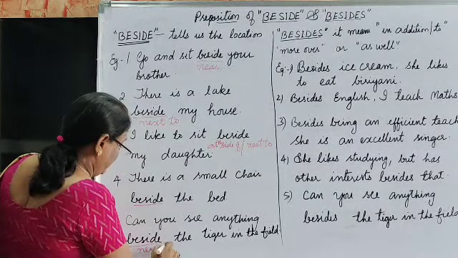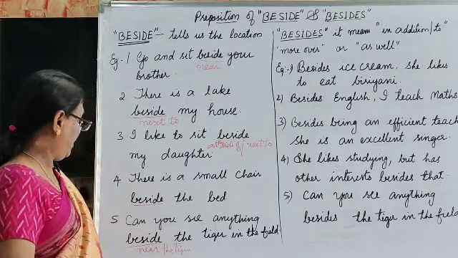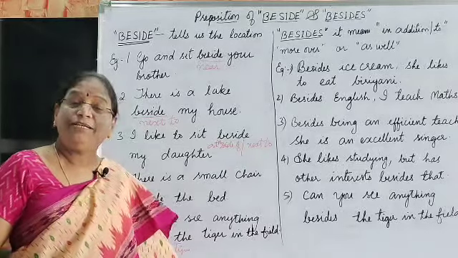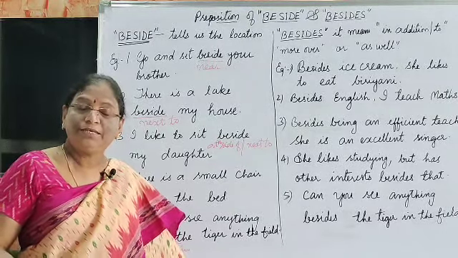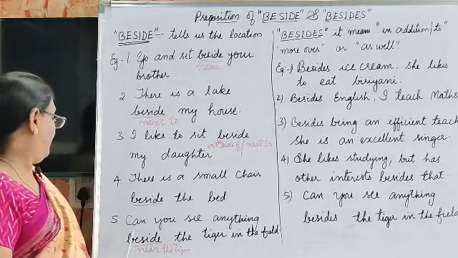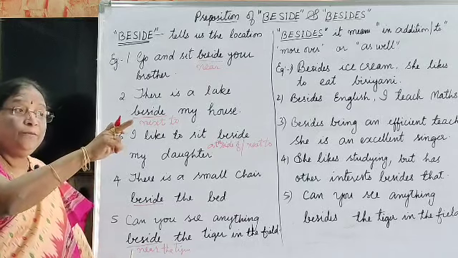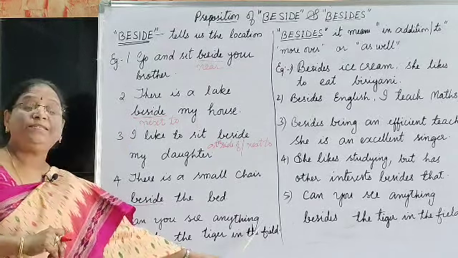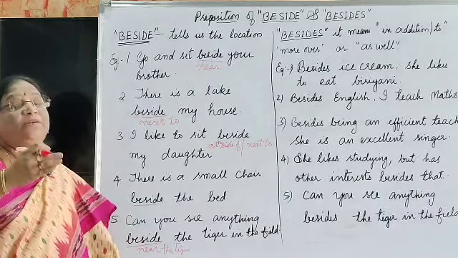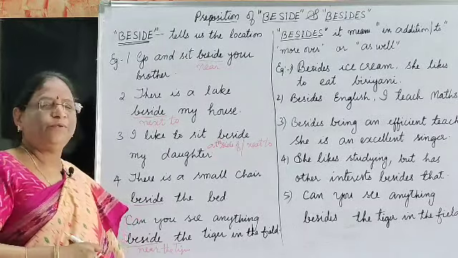That means apart from the tiger, can you see other things, any other animal? That is the meaning here.